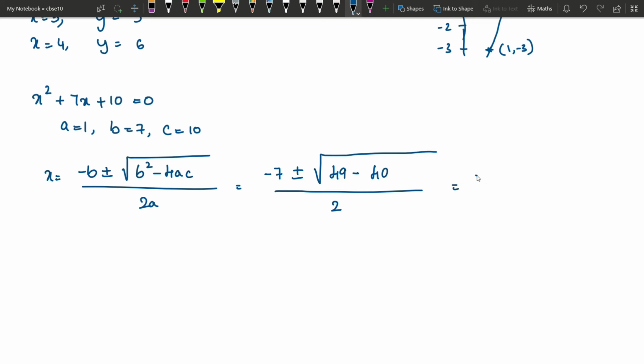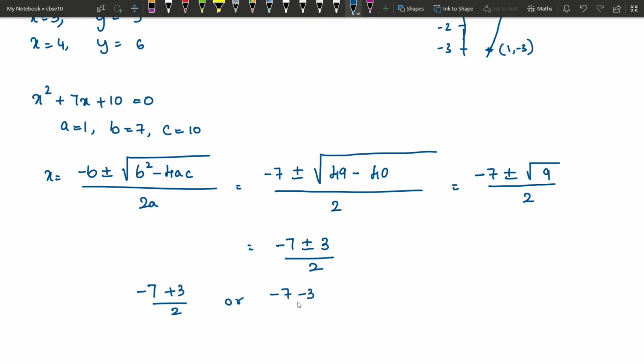So we get minus 7 plus or minus root of 49 minus 40, which is 9, divided by 2. So minus 7 plus or minus square root of 9, which is 3, divided by 2. Now we have two solutions, that is minus 7 plus 3 by 2 or minus 7 minus 3 by 2. Why do we have two solutions?